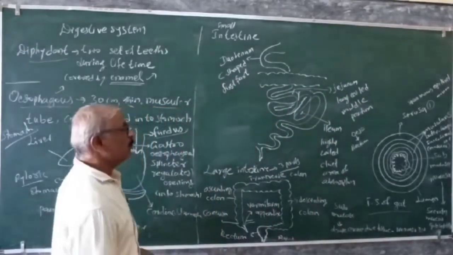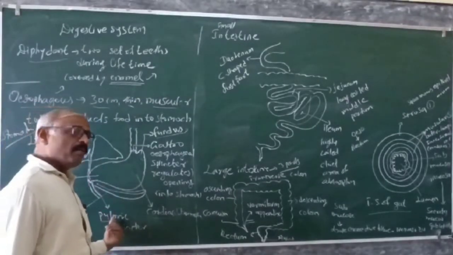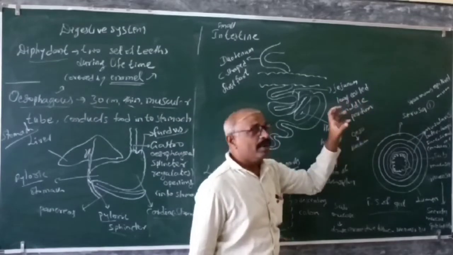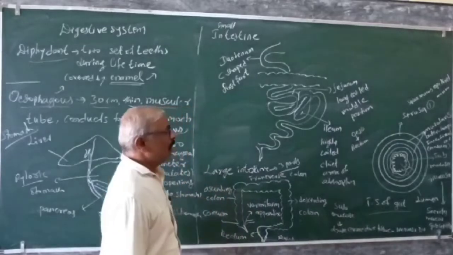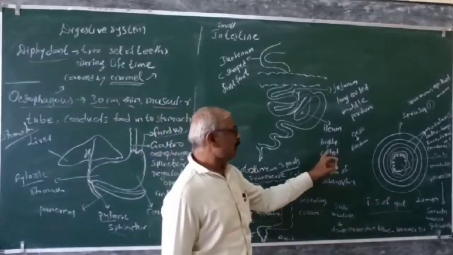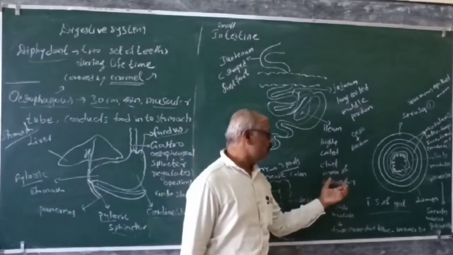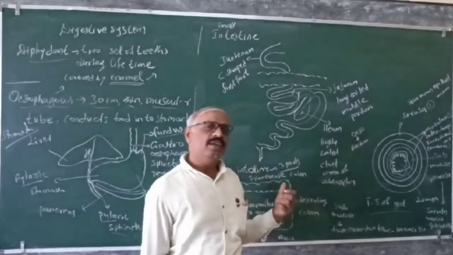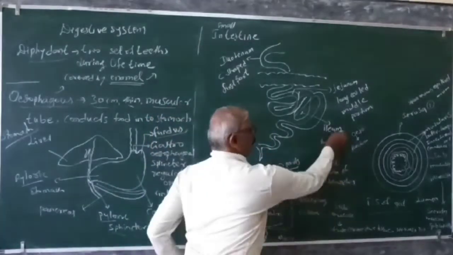The duodenum is the most important part. It receives some enzymes from the liver and the pancreas. And the next, the highly coiled, long coiled middle portion, is called the jejunum. And later on, the last one is highly coiled, the most important area for the absorption of the digested food. It has villi here, which help to absorb the food. So that's called the ileum.